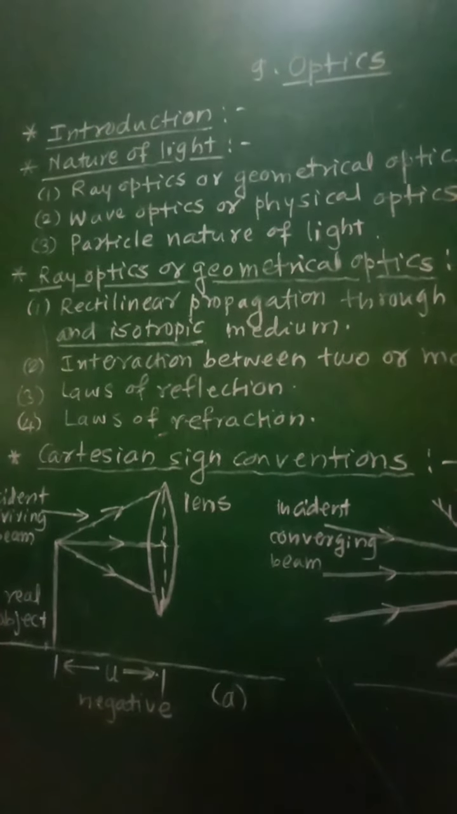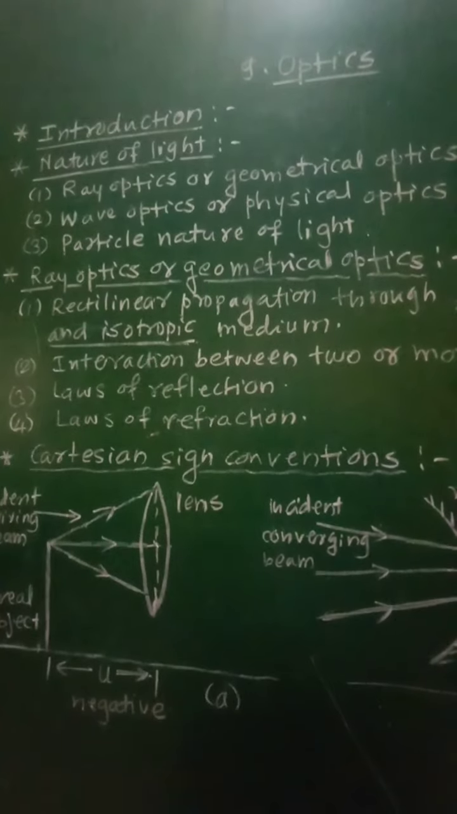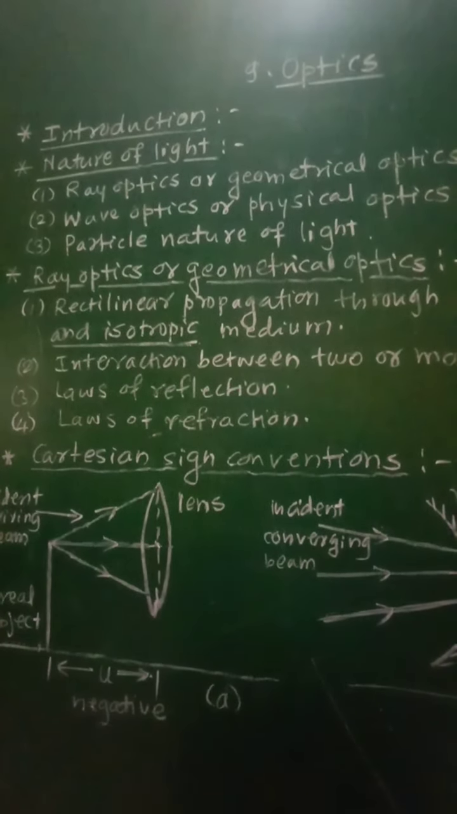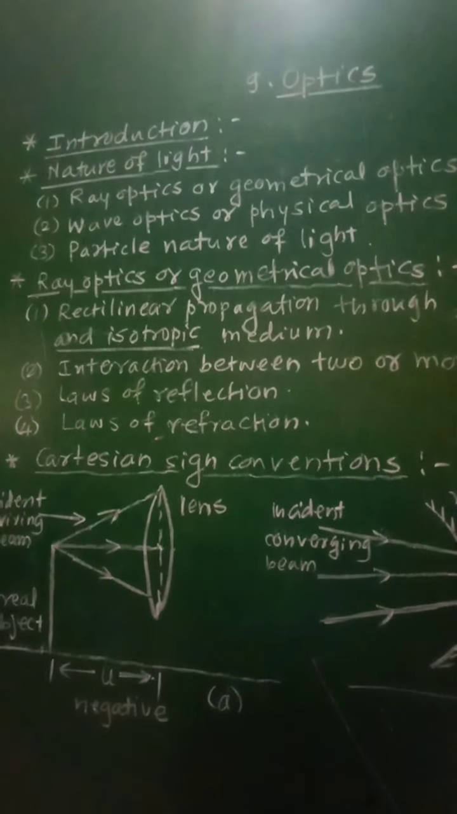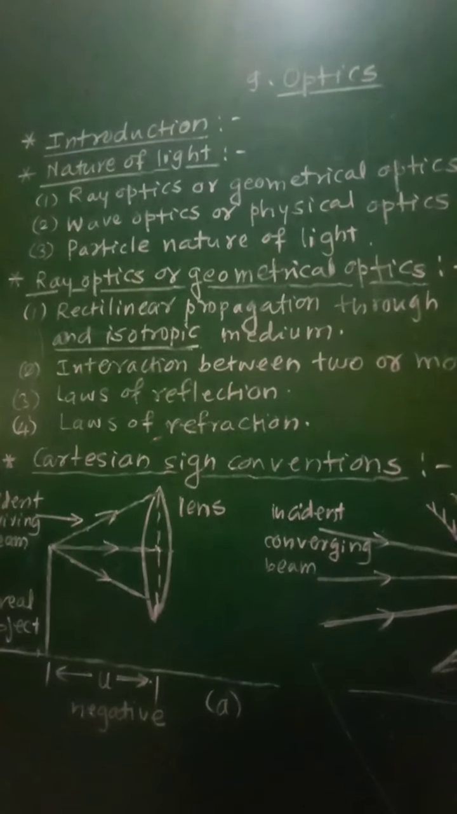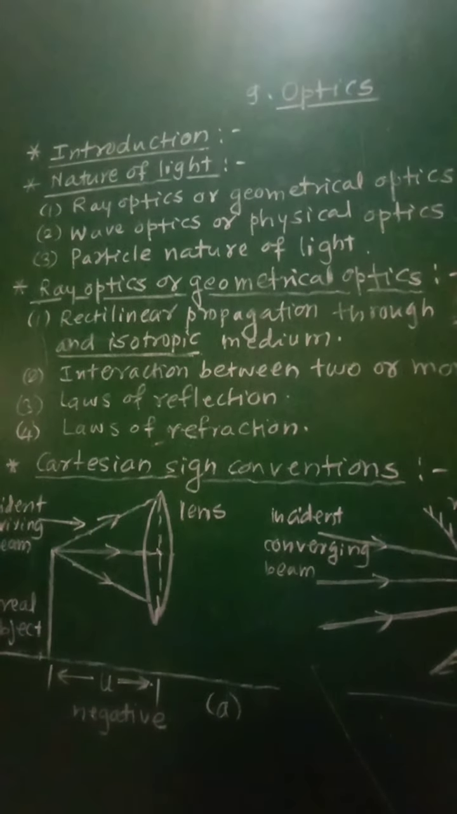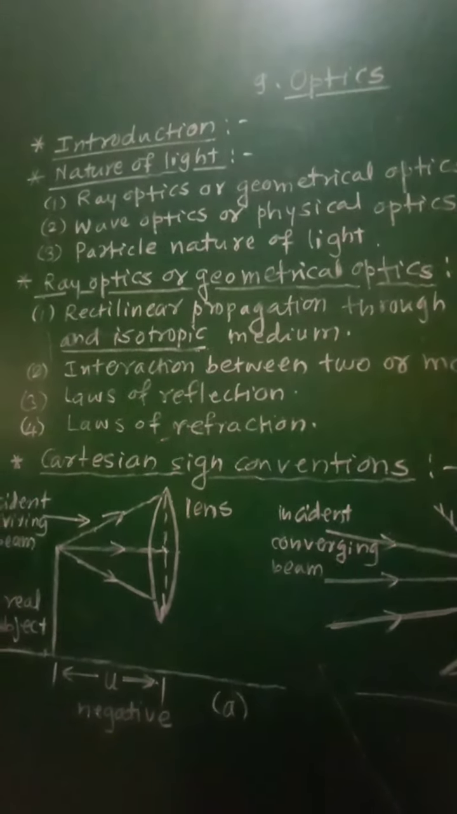First one, the refracted ray lies in the same plane formed by the incident ray and the normal drawn at the point of incidence, and the two rays, that is the incident ray and the refracted ray, are on either side of the normal. Second law, the angle of incidence and angle of refraction are related by Snell's law, given as n1 sin theta 1 equal to n2 sin theta 2, or n1 by n2 equal to sin theta 2 upon sin theta 1.